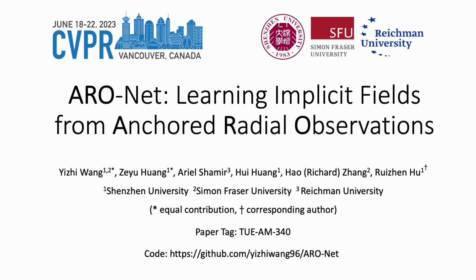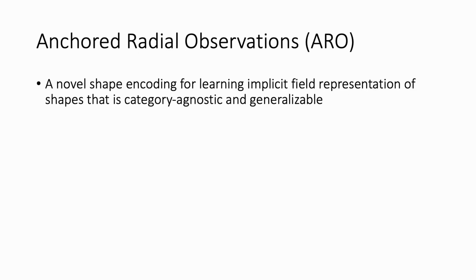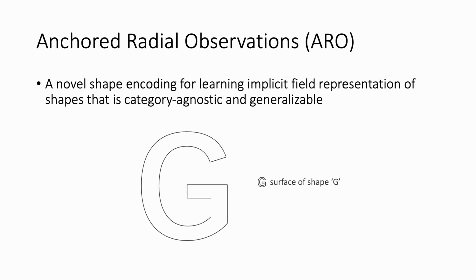Hello, everyone. In this video, we are going to present ARO-Net, learning implicit fields from anchored radial observations. We introduce anchored radial observations, ARO, a novel shape encoding for learning implicit field representation of shapes that is category-agnostic and generalizable. Given any shape, our main idea is to use a set of viewpoints, called anchors, to capture partial observations for reasoning about shapes.